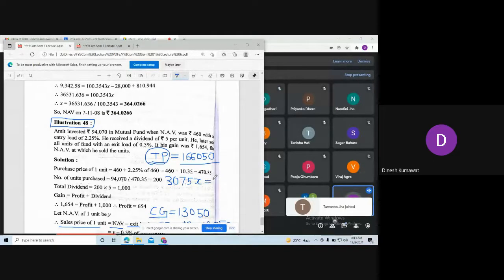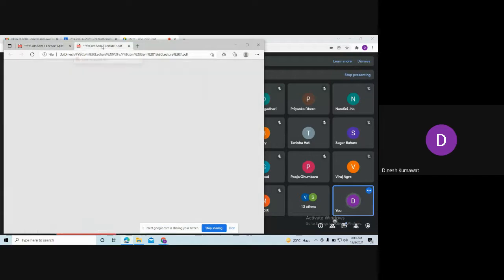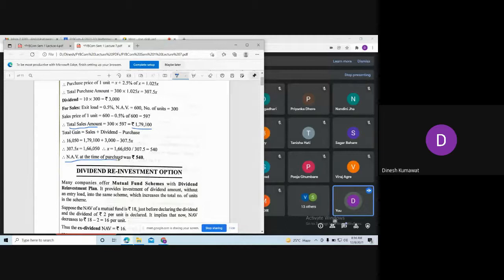And on the right hand side, we are having 1,66,050. Now you just want the value of X, so shift this term to the denominator. Calculate and tell me the answer of X then. 540. So our net asset value in this problem is nothing but 540. So you can see net asset value at the time of purchase is 540 rupees. Is the problem clear? Yes.